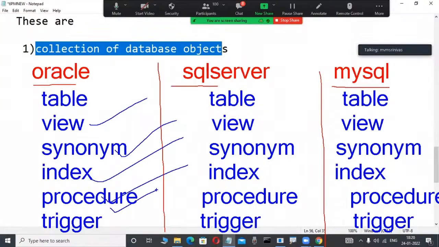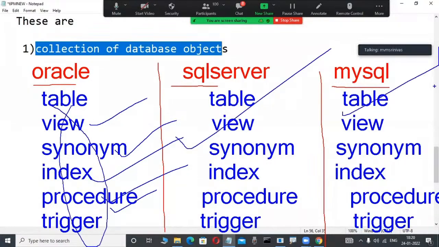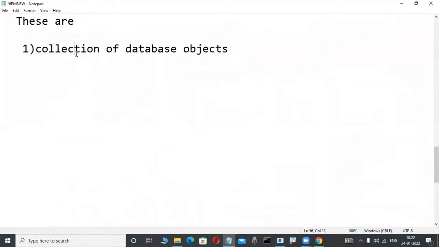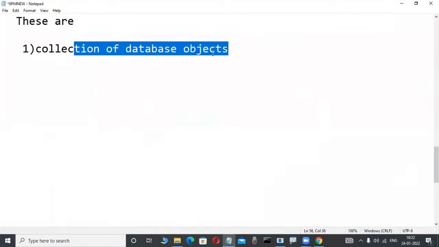We are learning all the relational data model products the same way, same uses, same thing only. Syntactically they are different and functions are different, but conceptually they are the same. That's why we are learning one product in our course. Suppose you learn Oracle, then another database is also very easy. It is not required to learn all of those things. One thing perfectly is enough. That's why the collection of database objects is very easy.